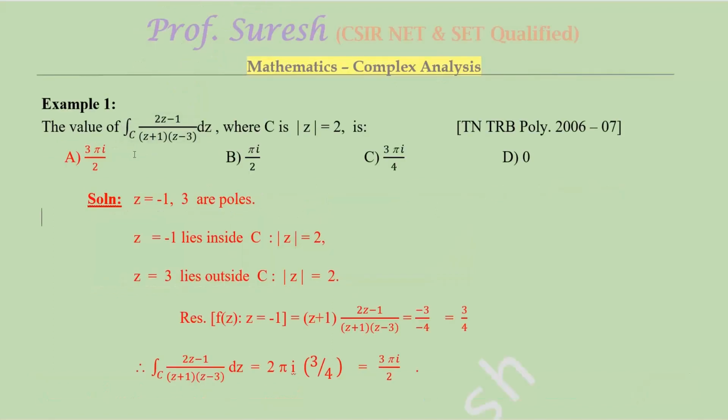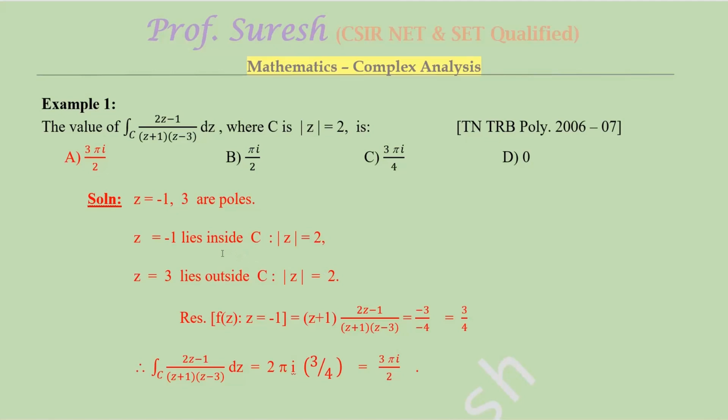Evaluate the integral over c of 2z minus 1 by z plus 1 into z minus 3 dz, where c is modulus of z equal to 2. C is the circle, modulus of z equal to 2. See this function, put the denominator equal to 0, minus 1 and 3 are the poles. From this, z equal to minus 1 lies inside the circle. You can simply substitute z equal to minus 1. So modulus of minus 1 equals 1, that is less than 2. So this lies inside. Put z equal to 3, modulus of 3 equals 3, that is greater than 2. So 3 lies outside the circle.